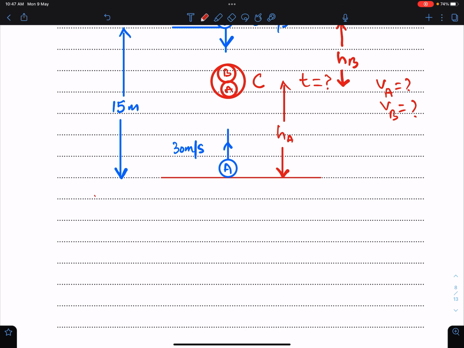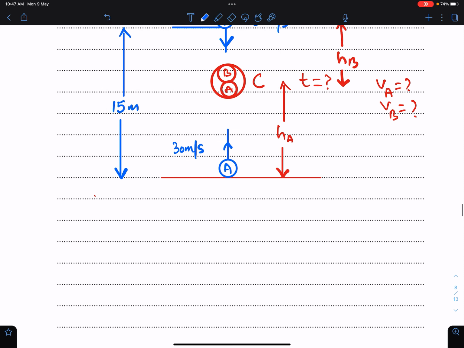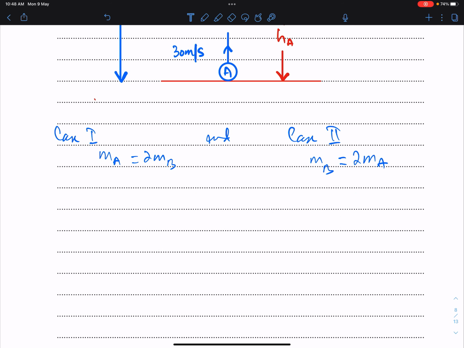Well, this is also given. Case 1: mass of A is twice of mass of B. Case 2: mass of B is twice of mass of A. Now we have to suppose mass of B as m.